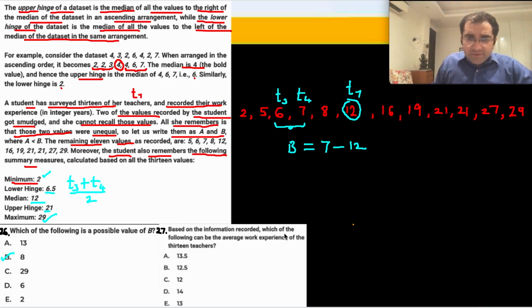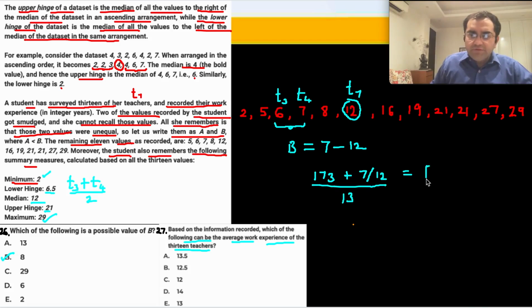And based on the information recorded, which of the following can be the average work experience of the 13 teachers? तो इन सब को ज़रा ऐड कर दो फटाफट. Add all of these values and you'll get 173, and then for minimum I will take 7, and for maximum value of B I will take 12. We have to divide this by 13. ठीक है, so you get a range of values from 180 to 185 divided by 13.